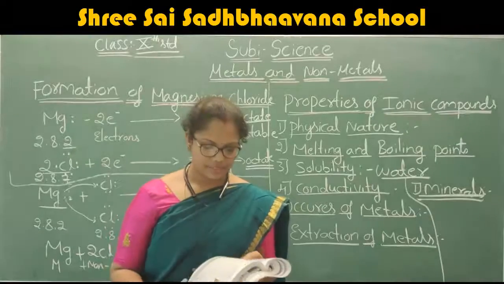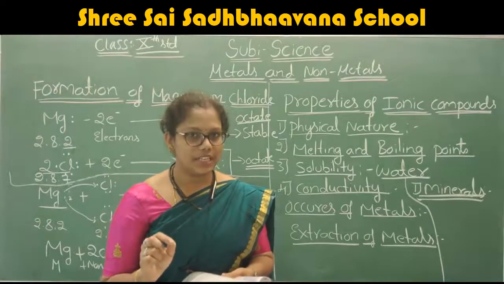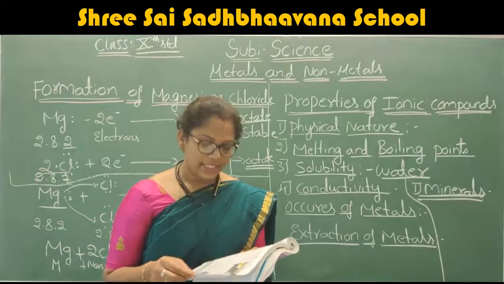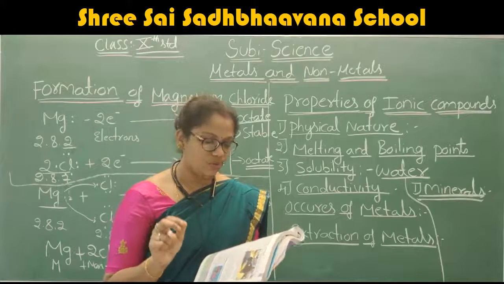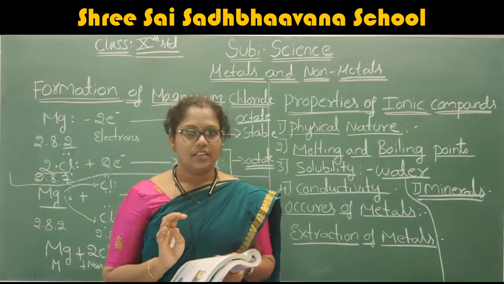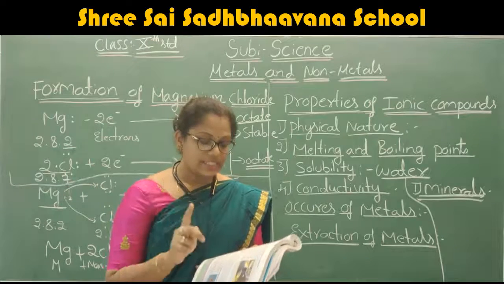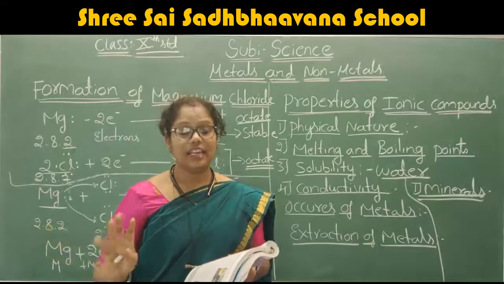If you want to write the specific definition for minerals: minerals are the natural material in which the metals or their compounds are found in the earth. One more time I will tell the definition. It is the natural material, which cannot be made.